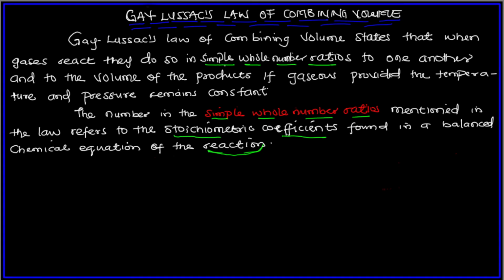Gay-Lussac's law of combining volumes states that when gases react, that means Gay-Lussac was probably doing an experiment. He discovered that during a reaction that involved gases, so we can use a gas as an example. Let's use the reaction of nitrogen gas and hydrogen gas that forms ammonia. So N2 reacts with H2 to form NH3, right?